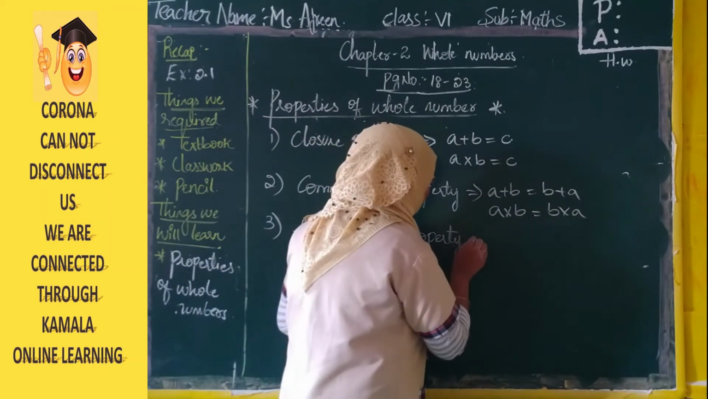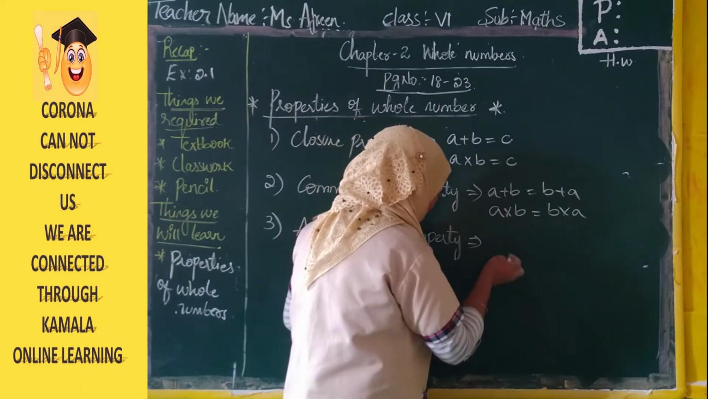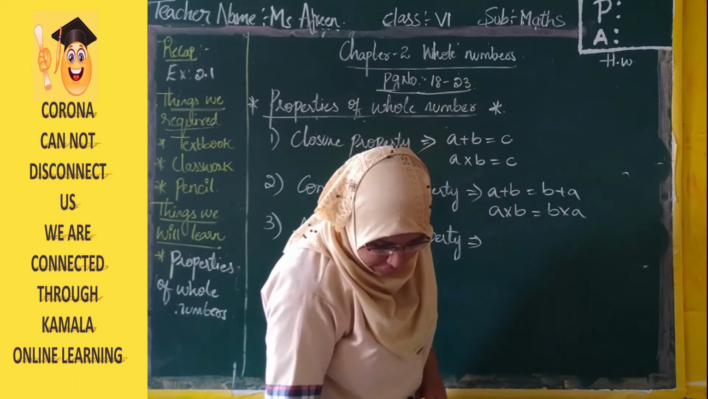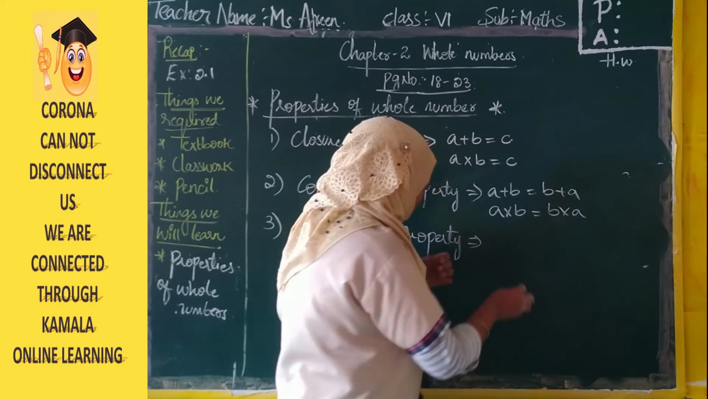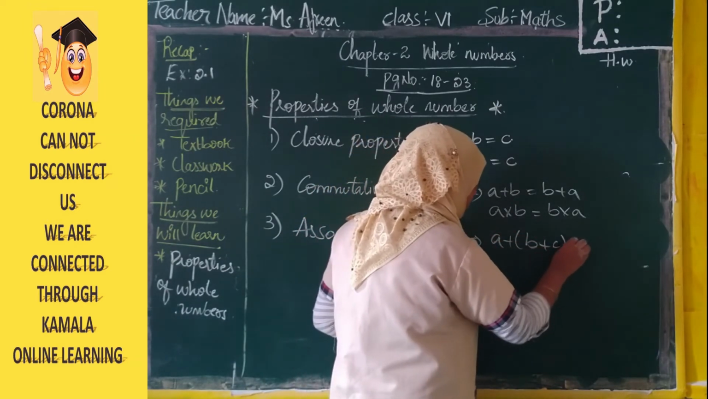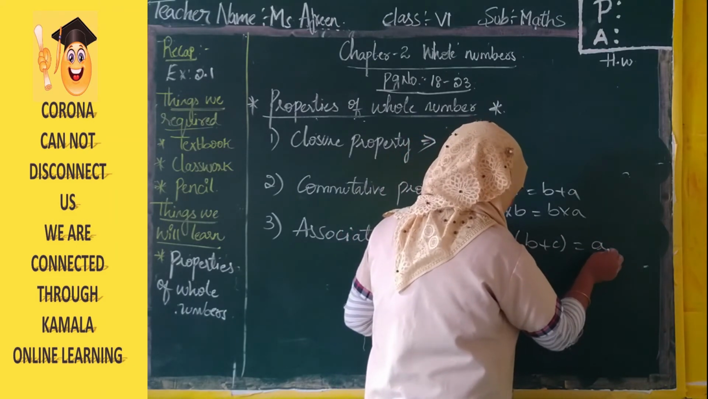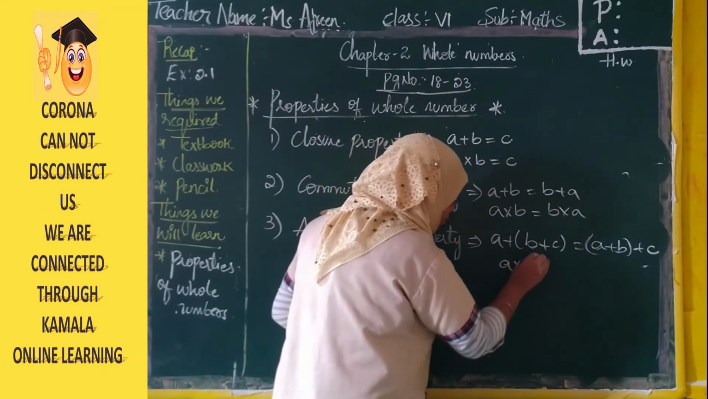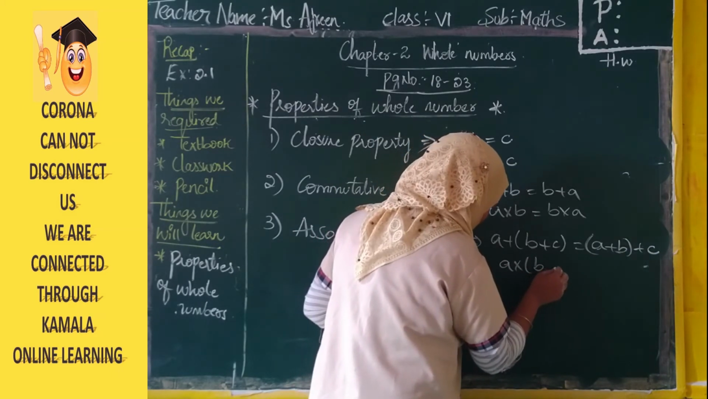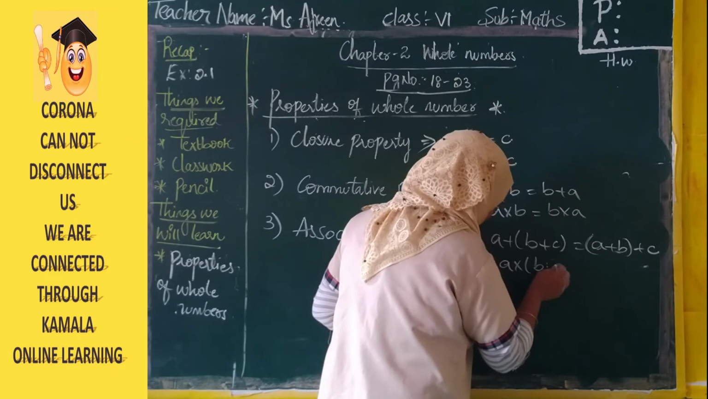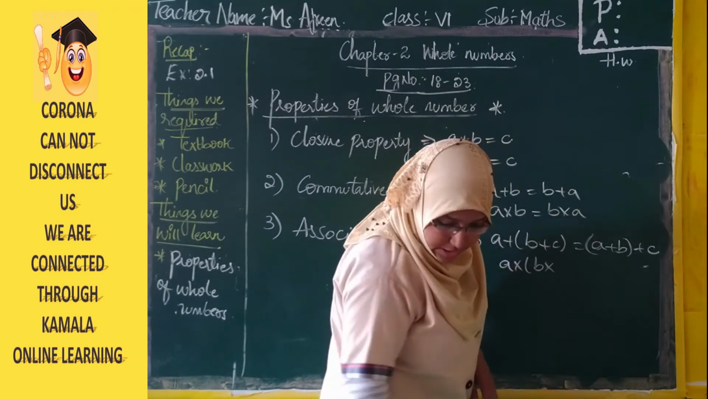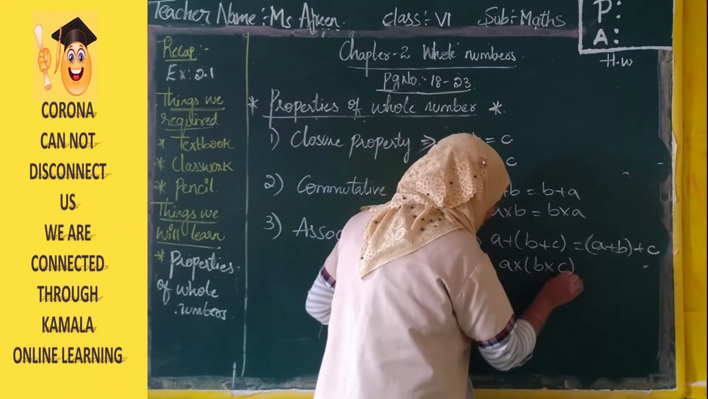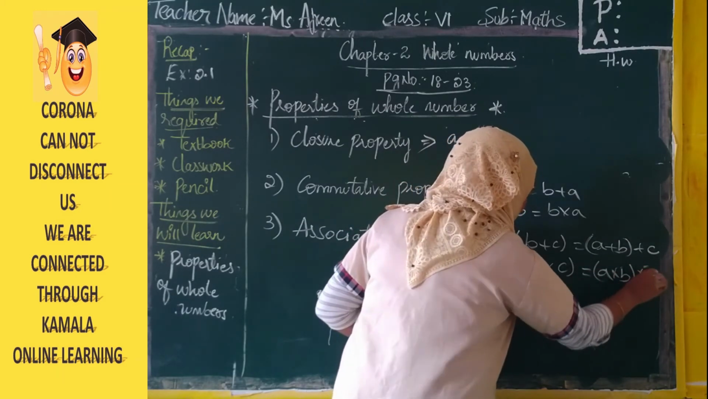Associative property under addition, we have A plus (B plus C) is equal to (A plus B) plus C. Same under multiplication, A into (B into C) is equal to (A into B) into C.